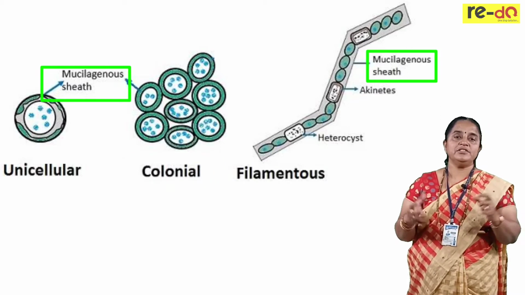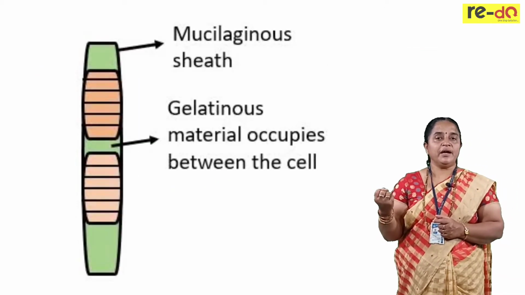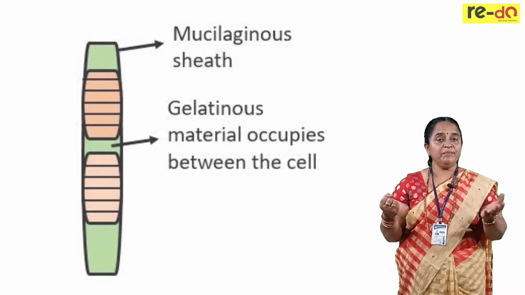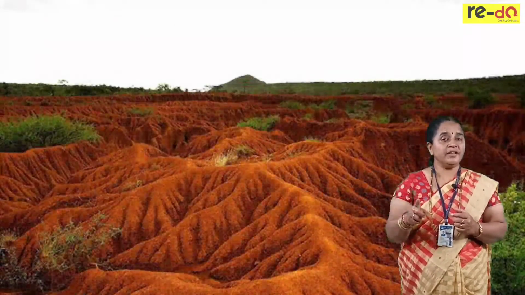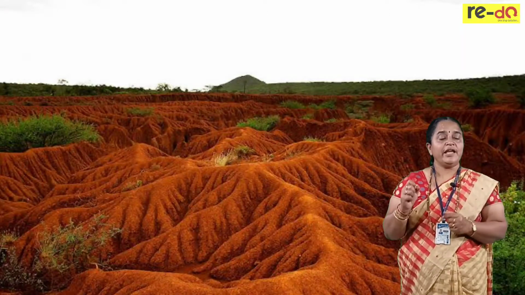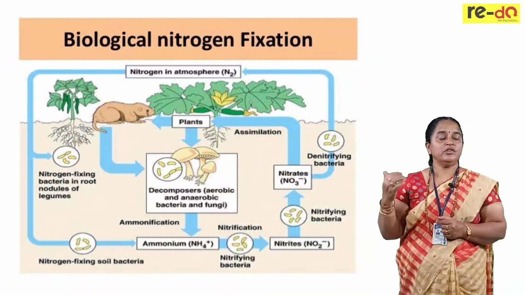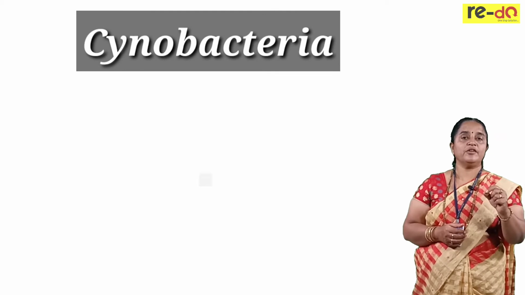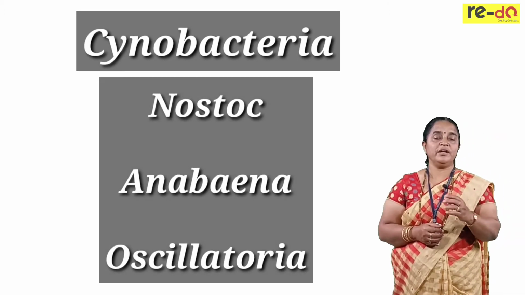Due to mucilage, the soil particles are bound, so they will retain the moisture for a longer time. Soil erosion is prevented. Not only that, they have heterocysts, the special cells for nitrogen fixation, so they also induce the fixation of nitrogen. There are 3 roles of cyanobacteria. Examples are Nostoc, Anabaena and Oscillatoria.